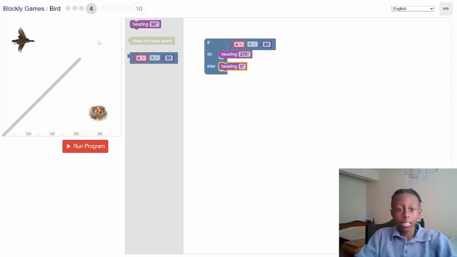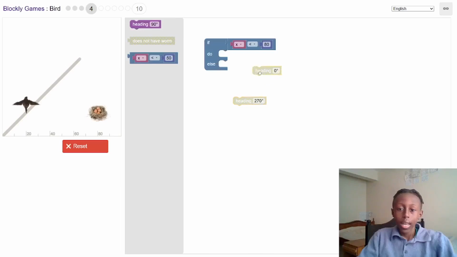Else means anything else, it will go 0 degrees, which means you want it to go like this first, and once it reaches the x position, it will turn 270 degrees, or rather turn 90 degrees, and go towards the nest. Okay, this is wrong because I placed it wrong. It should be the complete opposite. This should be 0 and this should be that, I think. Yes, it should be that. Perfect.